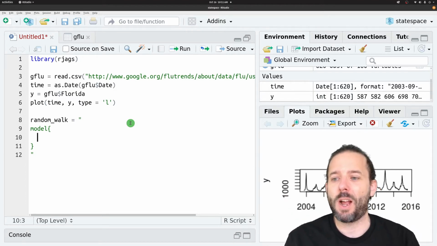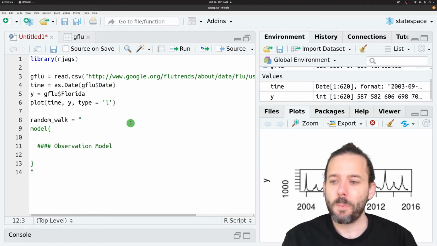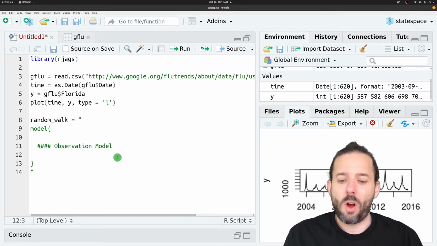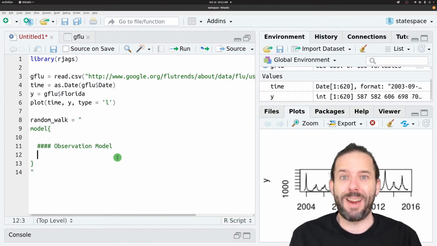And then we'll put a comment here to label this section of the code. So I'll add a few comment symbols and then we'll say observation model. And our observation model is just normally distributed error around x.